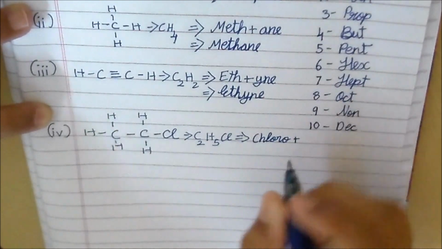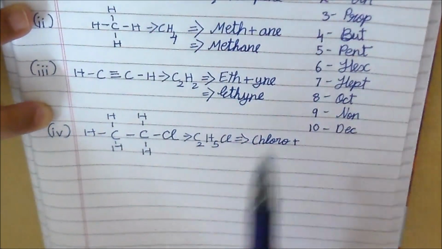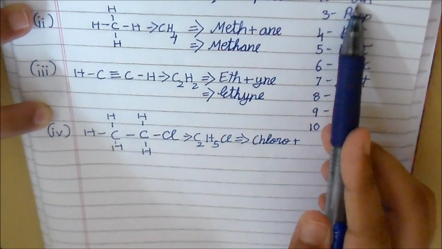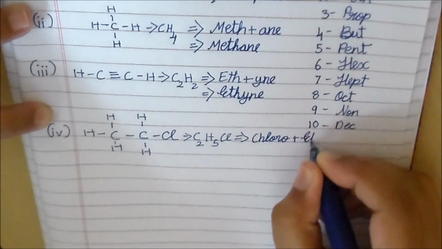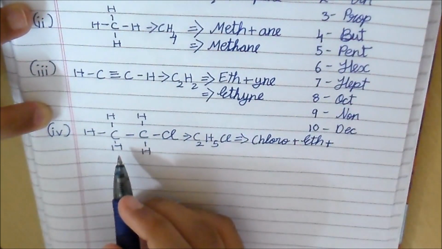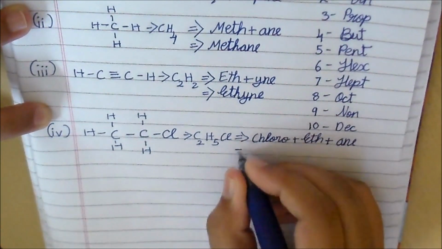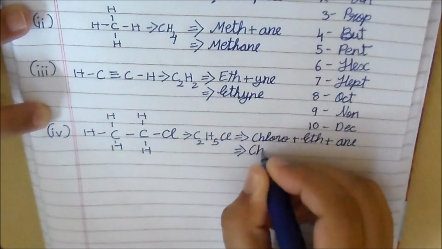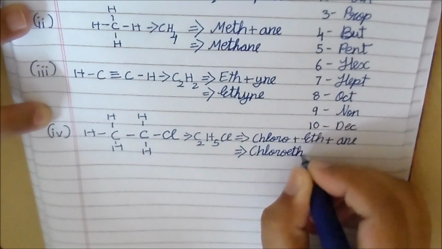Chloro plus it has 2 carbon atoms, so the root word is eth. This is eth, plus it belongs to the alkane family, so it ends with -ane. This is chloroethane.